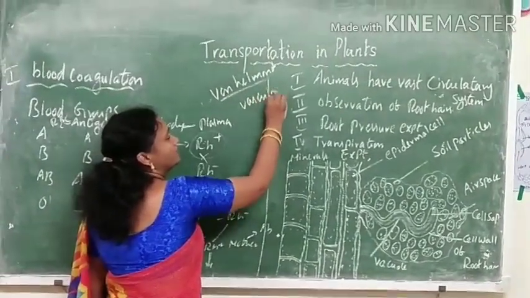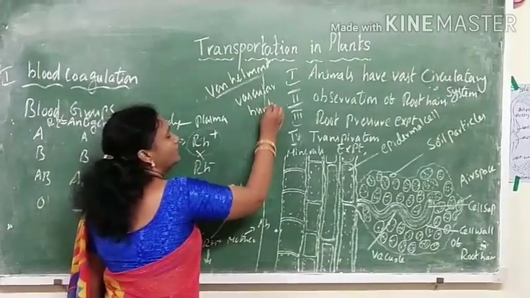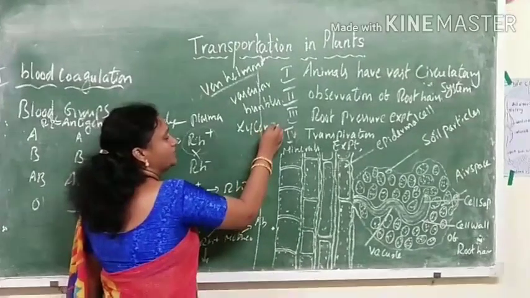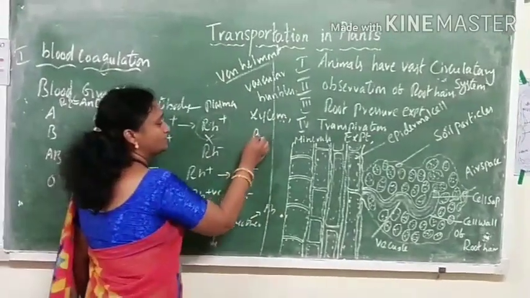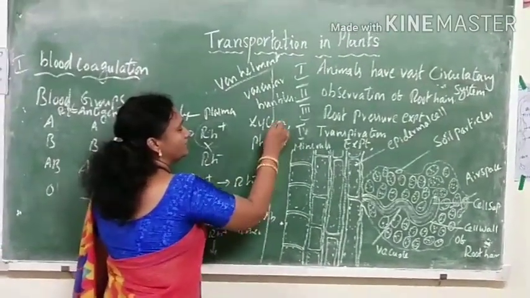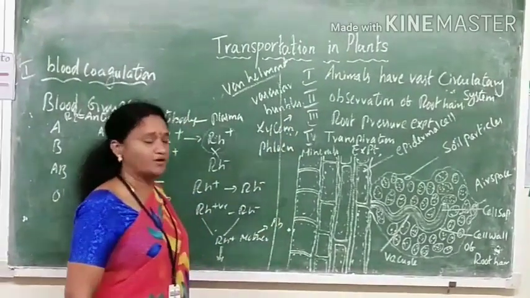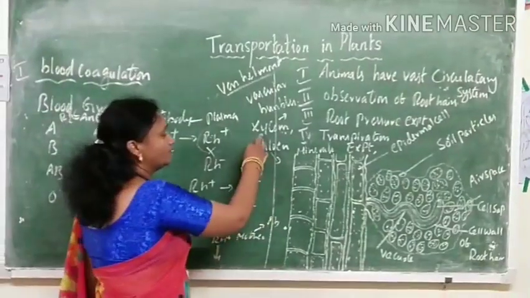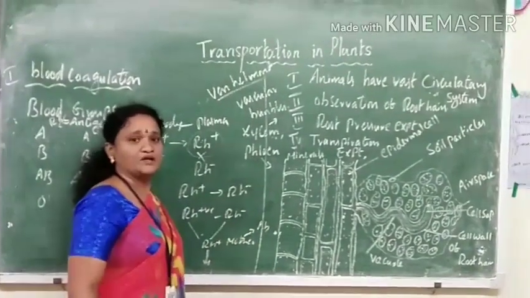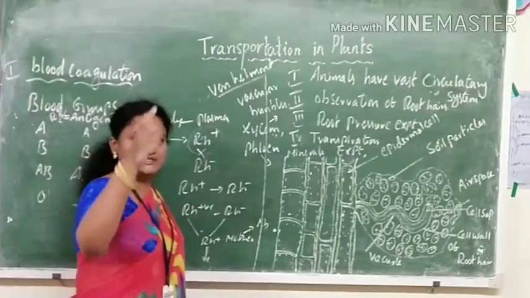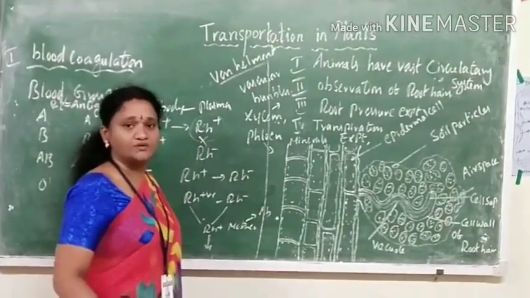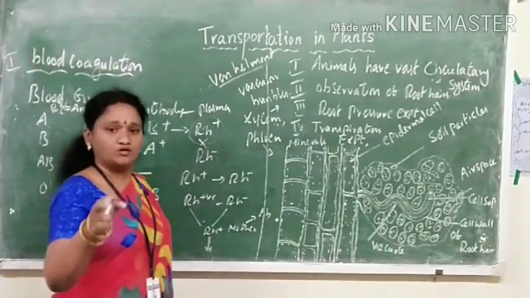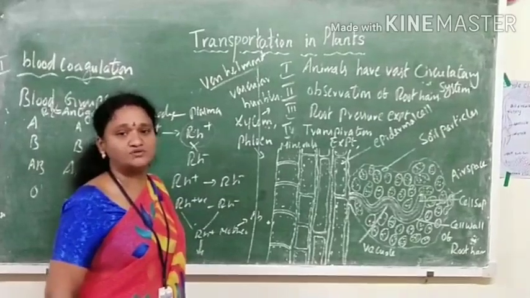When we observe, the vascular bundles have two types of cells, that is xylem and phloem. We learned about the xylem and phloem in the 9th class. The xylem conducts water, and the phloem conducts food material. Xylem is present inside the stem, and the outer part of the stem contains the phloem. In the root system, the outer part has the xylem and inside we observe the phloem.